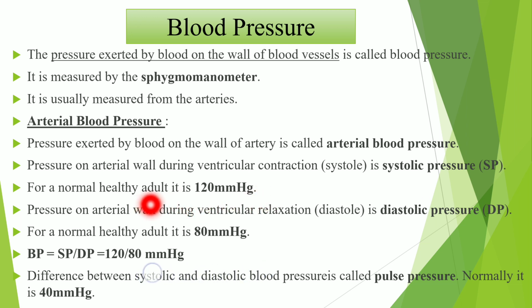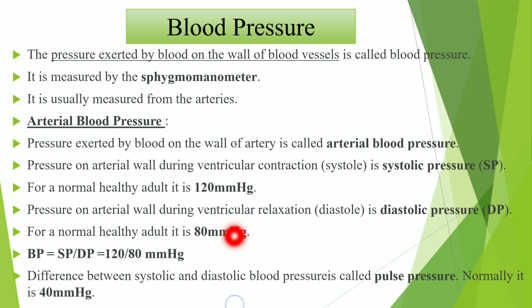Then the pressure on the arterial wall during ventricular diastole or ventricular relaxation is called diastolic pressure, and in a normal healthy adult it is 80 mm of Hg. The maximum blood pressure is written above and the minimum blood pressure is written below.